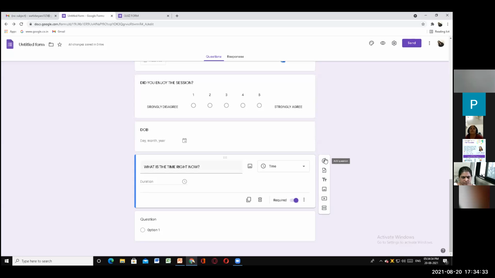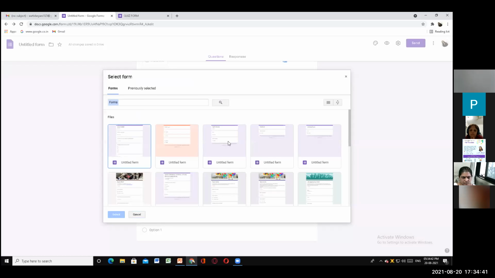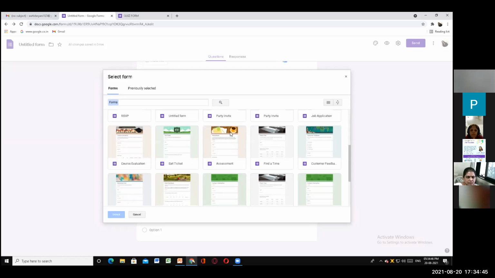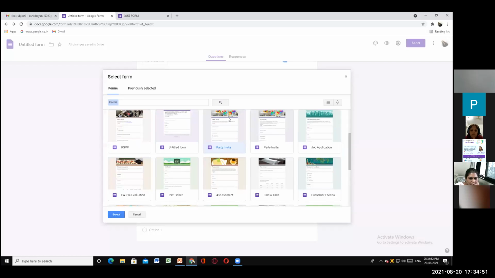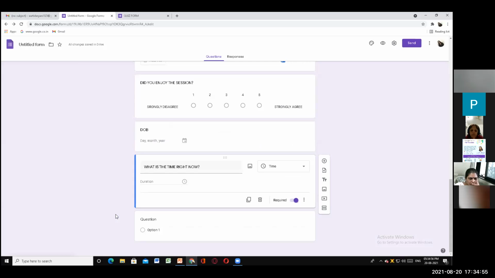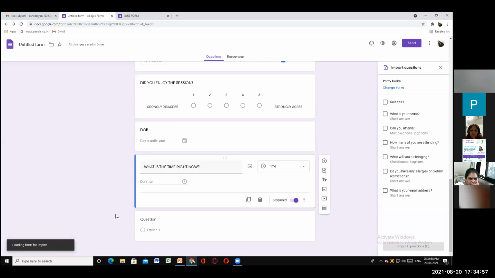So we have done add questions. Now import questions. Probably if I want to take a party invite, and I will click on submit. Select. Now here you can see the message.